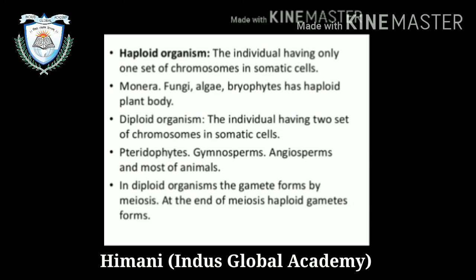Now, haploid organism. The individual having only one set of chromosomes in the somatic cell. Like Monera, fungi, algae, bryophyta have a haploid plant body. Then diploid organism, the individual having two sets of chromosomes in somatic cells, pteridophyta, gymnosperm. In diploid organisms, the gametes are formed by meiosis. At the end of meiosis, haploid gametes form.